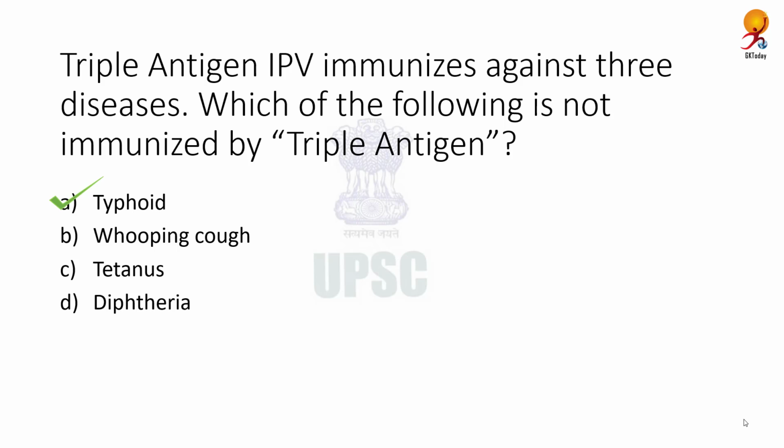So the vaccine components include diphtheria and tetanus toxoids and killed whole cells of the bacteria that cause pertussis. Now, these are very contagious bacterial diseases, and which is why triple antigen is highly recommended for all children.